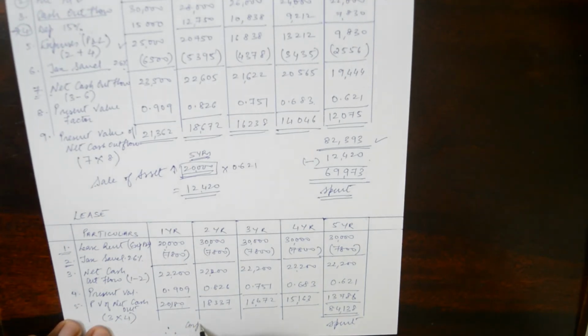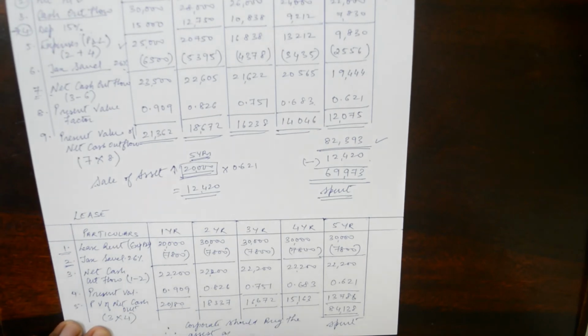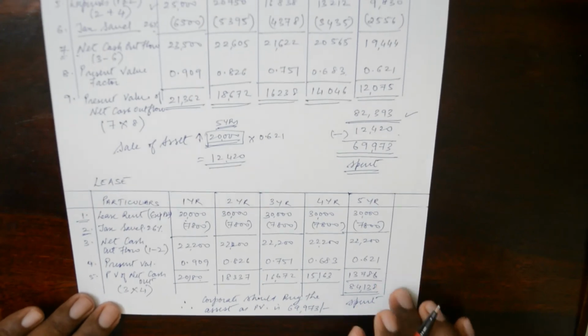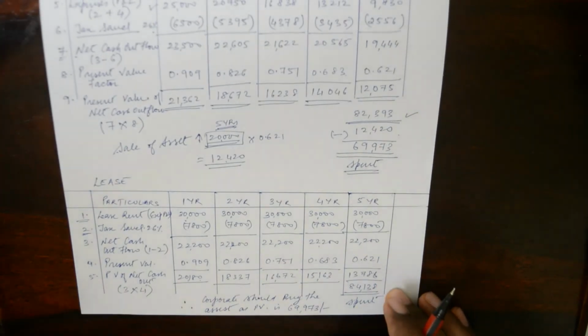So therefore the corporate should buy the asset or own the asset, whatever you want, as the present value is 69,973, which is less than the present value while leasing the asset. So this brings us to the end of the second problem.